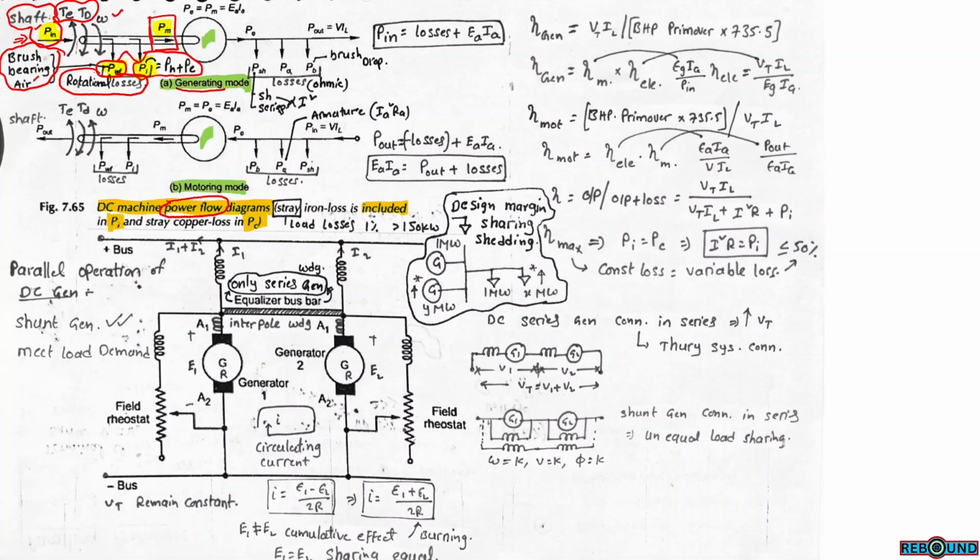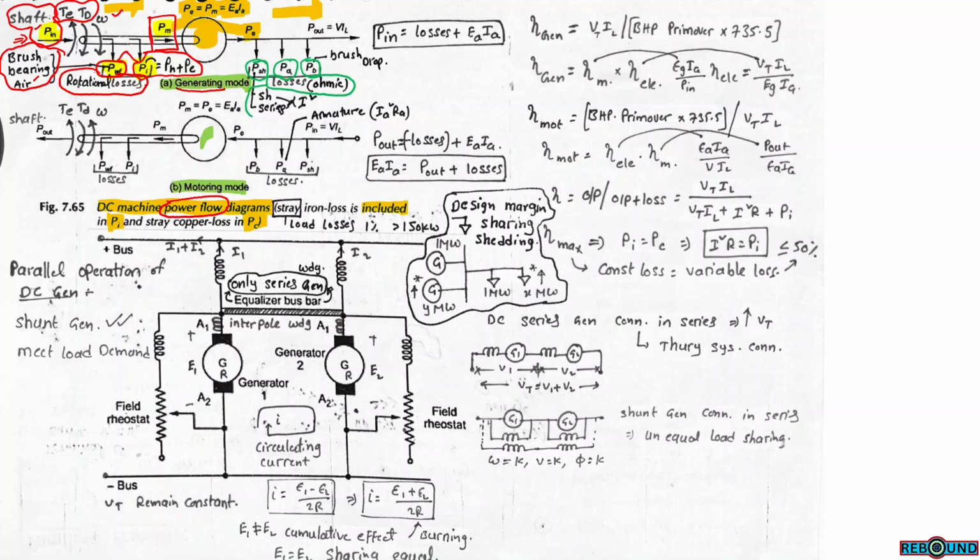This power is considered as mechanical power or electrical power, which is E into I, the voltage developed in the armature circuit and the current in the armature circuit. So this is electrical power. This side is the electrical part, and this side is the mechanical part. At this junction, mechanical power is equivalent to electrical power. And these are the losses in the electrical circuit: shunt field winding copper losses, armature winding copper losses, and copper losses at brushes. All these losses are ohmic losses.